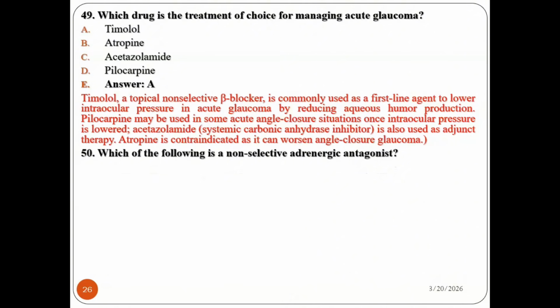Question number 15. Which of the following is a non-selective adrenergic antagonist? Atenolol, propranolol, metoprolol, and carvedilol. Which one is a non-selective adrenergic antagonist, or adrenergic blocking, or adrenolytic drug? Which drug can be classified under adrenergic blocker?